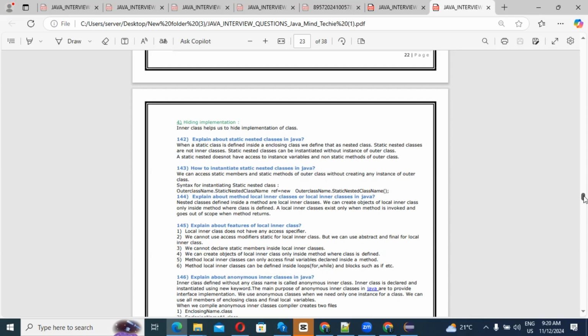So the local inner class doesn't have any access specifier, right? We cannot use the access modifier static for a local inner class, but we can use abstract and final for a local inner class. We can't declare static members inside a local inner class. We can create an object of a local inner class only inside the method where the class is defined. These are all the points we should remember.